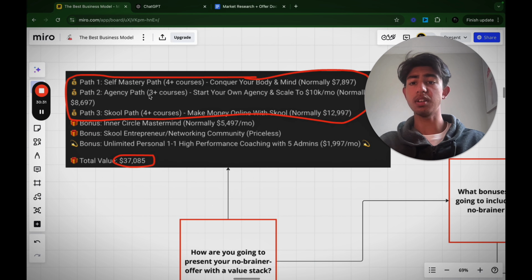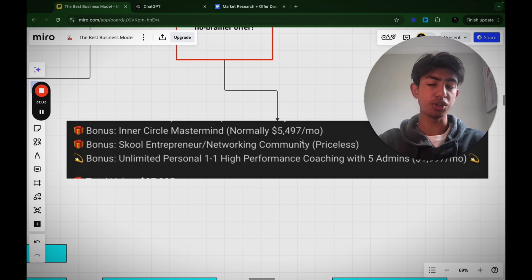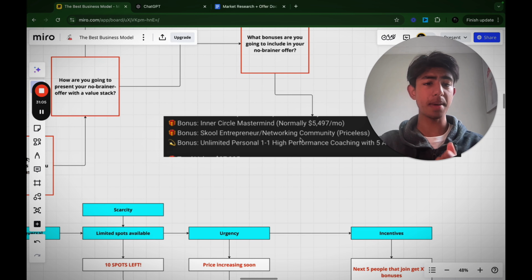Next thing we can do is include bonuses. So what bonuses are you going to include in your no-brainer offer? Because bonuses make people feel special. If you say these bonuses are for the next 5 people that join, this is going to make them feel special. Examples of bonuses could be an Inner Circle Mastermind, a School entrepreneur networking community, unlimited one-to-one personal high performance coaching, right? This is going to make it so much more powerful.